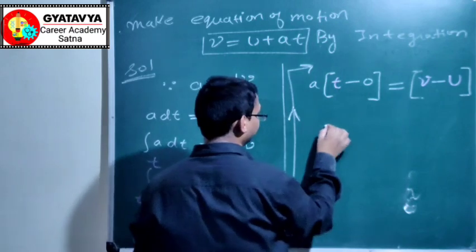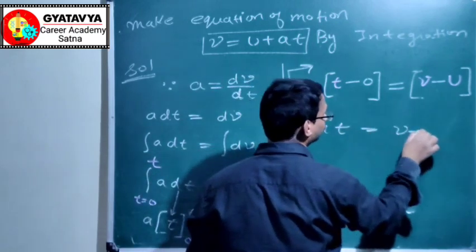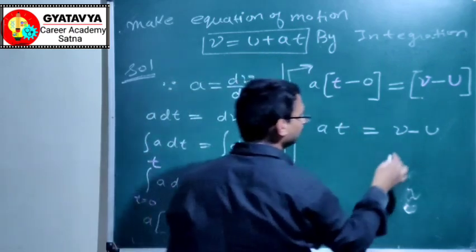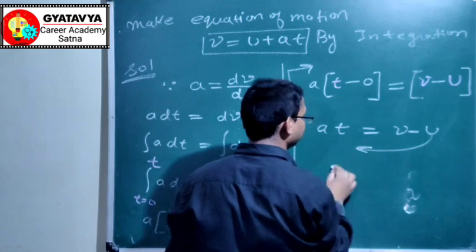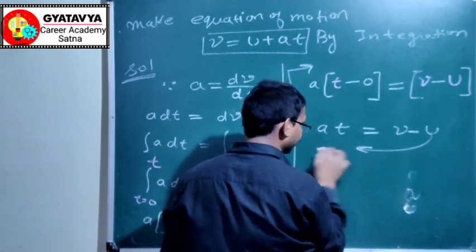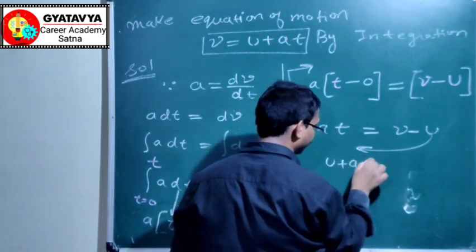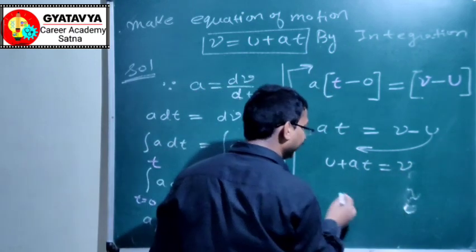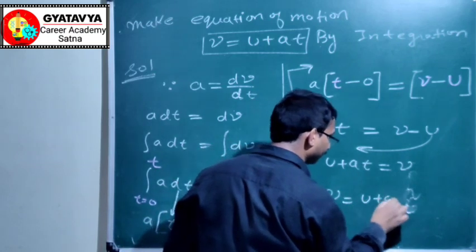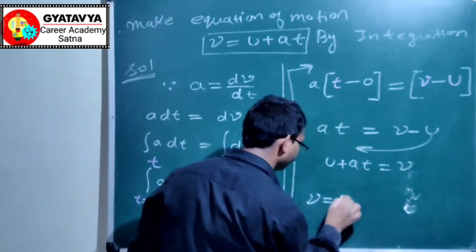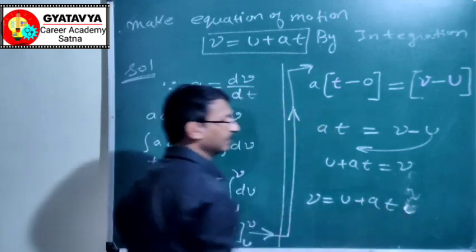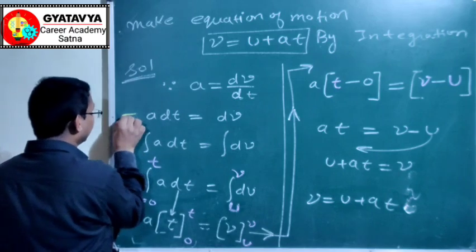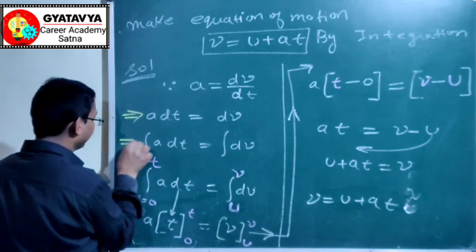Open the brackets, rearrange. So v is equal to, rearrange it, take this u here, you can again rearrange it. Now we can introduce a special symbol before each term.